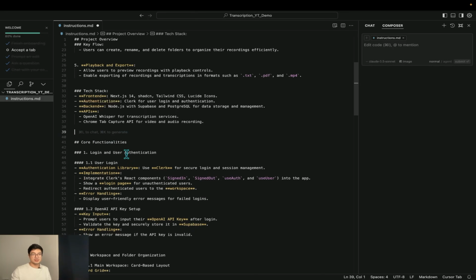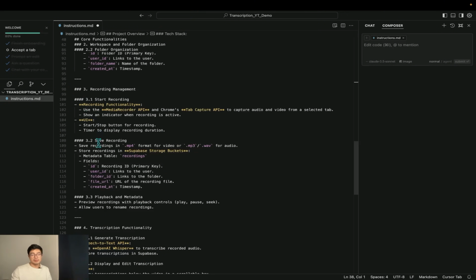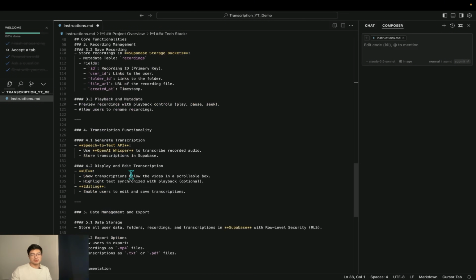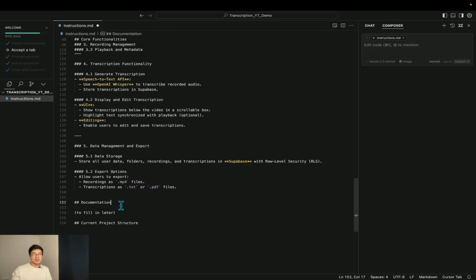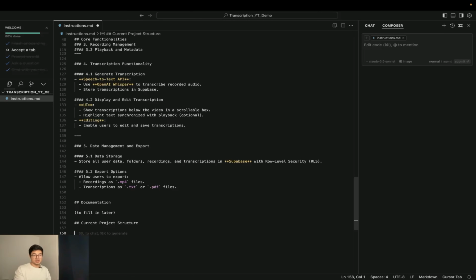So core functionalities: login and user auth, OpenAI setup, the workspace, recording management, as you see, the transcription functionality, and then data management. And then the documentation, we're going to fade it out later. I'll show you how. And then project structure should be a screenshot of the files in the project, but we don't have anything yet. And I'll let you know why in a bit. This is because I don't want to use the composer to build a structure for the application. I want to use something that's not an AI model.